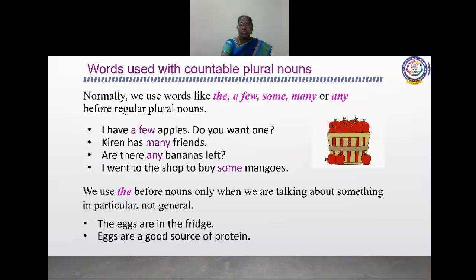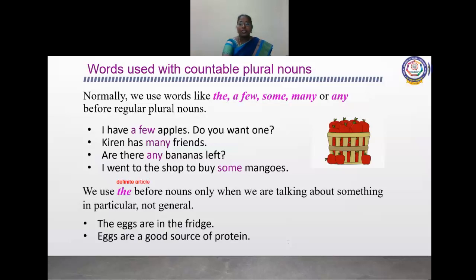We use the before nouns only when we are talking about something in particular, not general. I already said that the is a definite article, and a and an are indefinite articles. Tell me, children, a and an are indefinite and the is definite. Note down, children, you have to remember this.